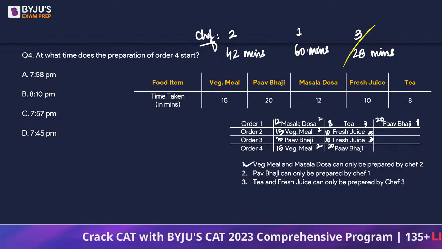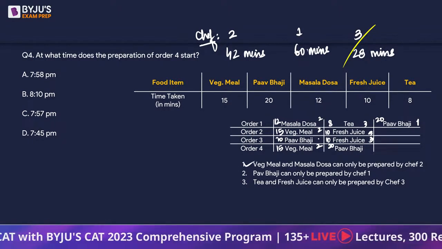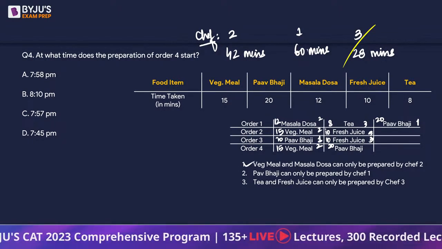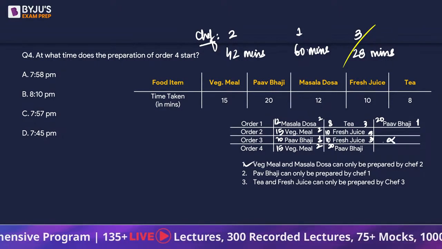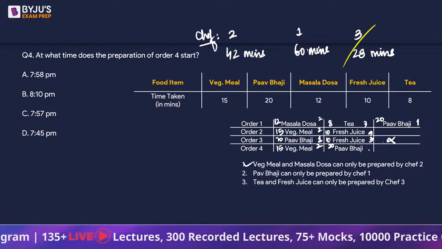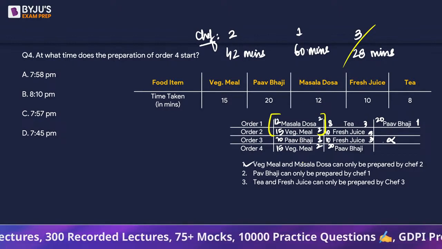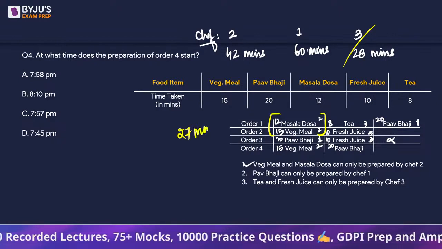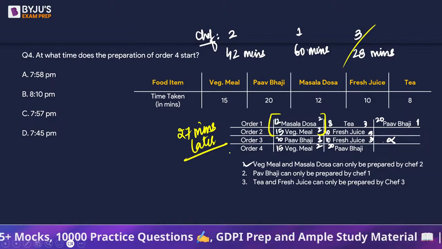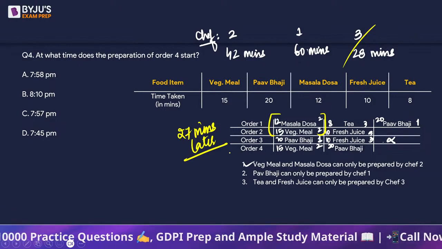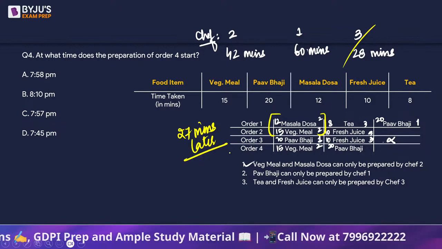See, in order number 3, chef number 2 is free, right? Chef 2 इधर काम नहीं कर रहा. Only chef 1 and chef 3 are working. So looking at chef 2, can we say he is going to be free right after 27 minutes? Chef 1 won't be free. He still has to make pav bhaji, right?